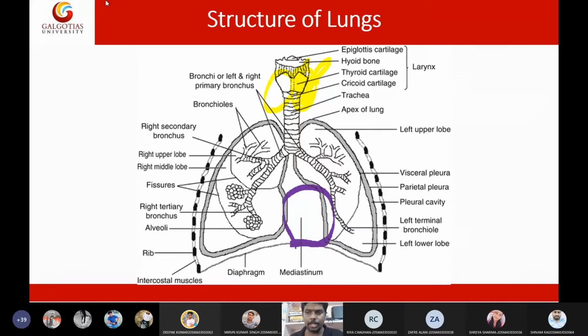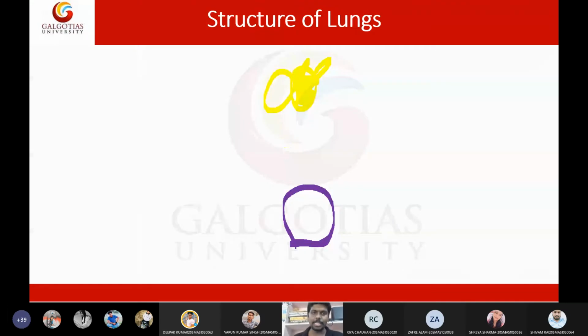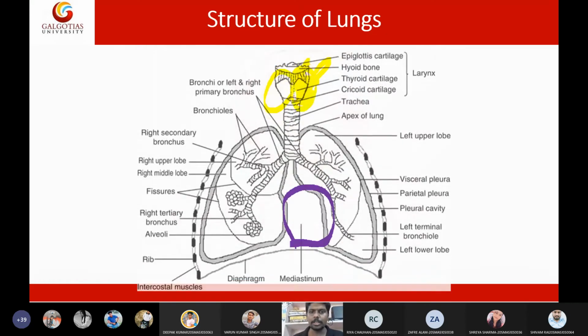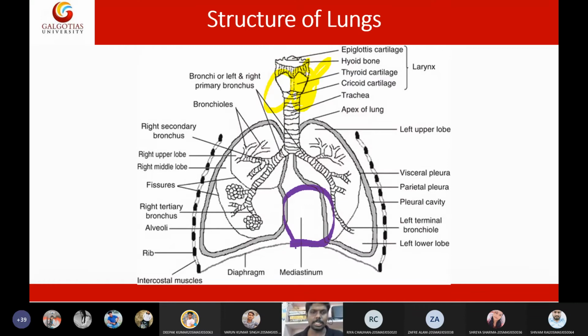This diagram is very important, students. Everyone must draw this diagram. If I ask you to draw the detailed structure of lungs, then you must draw this diagram. If I'm asking to illustrate the respiratory system, then you must draw this one. If I'm asking to illustrate the overall respiratory tract, then you should draw the upper respiratory tract and lower respiratory tract. If I'm asking to draw the structure of lungs, then you must draw this picture.